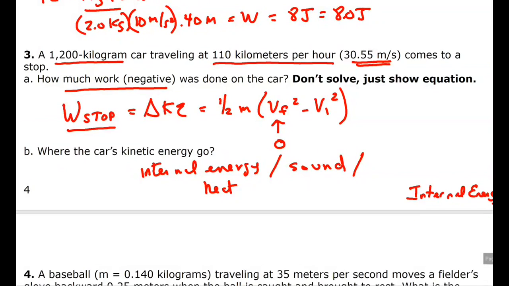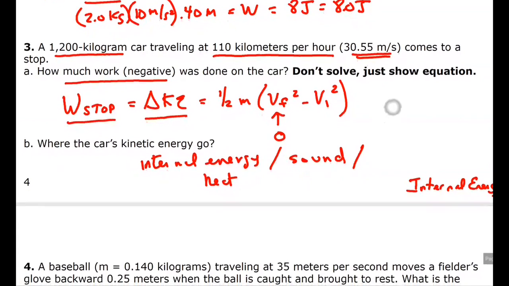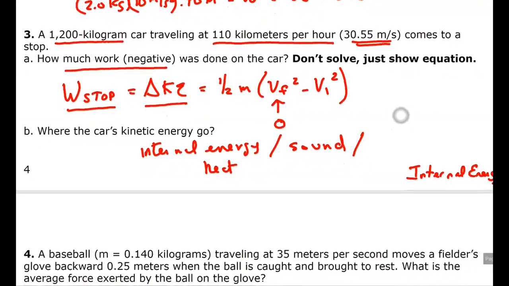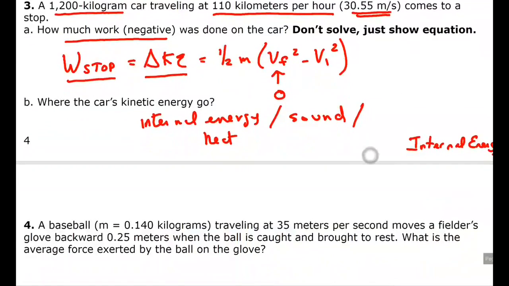It's negative work. How much work did you do? Well, what was the change in kinetic energy? When you do work on a system, that system changes energy, and there's no mention of potential energy change. Why? Because there's no height change. If they didn't mention any height change, how could you find a change in potential energy?